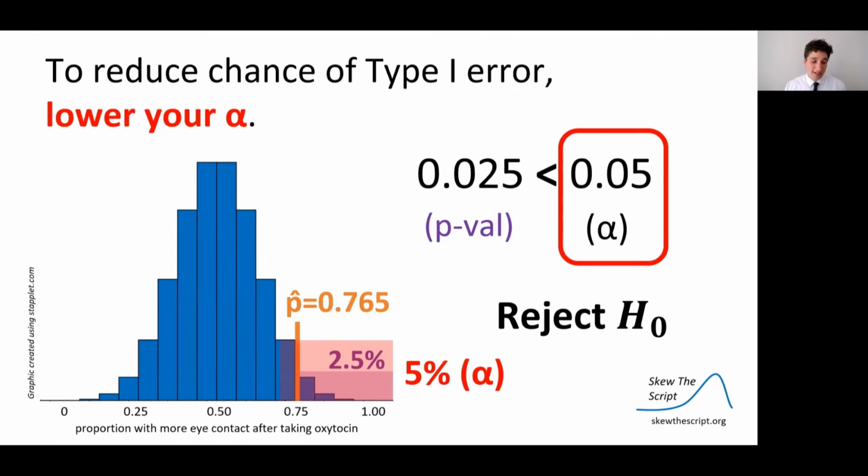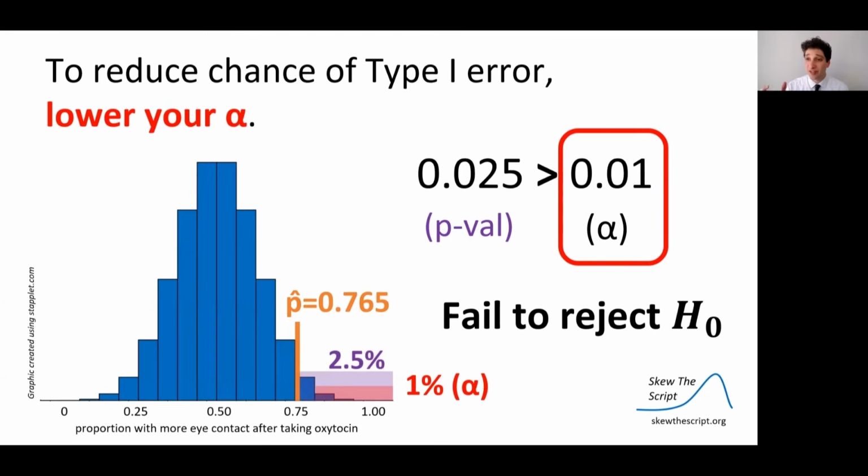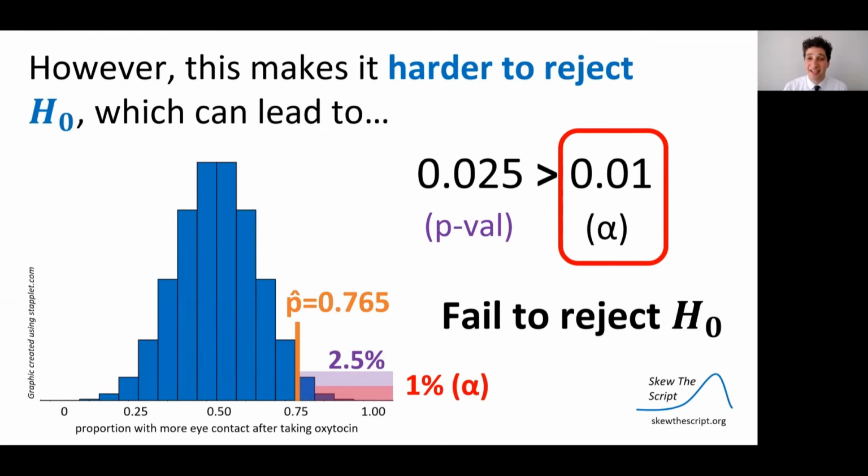So to reduce your chance of a type 1 error, you could reduce your alpha level. In this case, we reduced our alpha level from 5% to just 1%, only taking the highest 1% to be convinced that we can reject the null. We would fail to reject in this case. However, this makes it harder to reject the null.